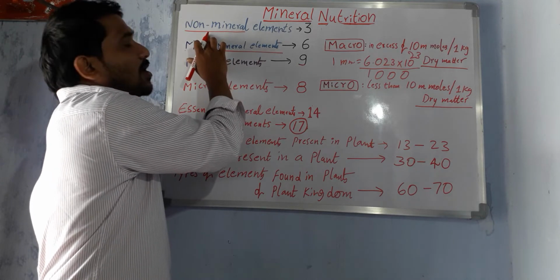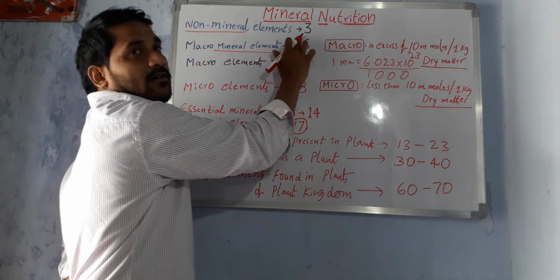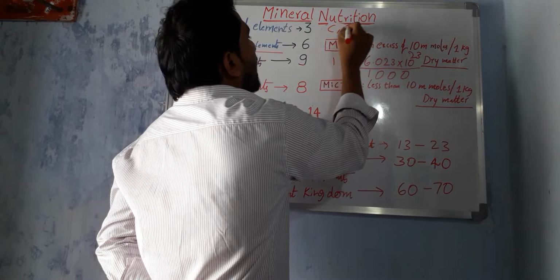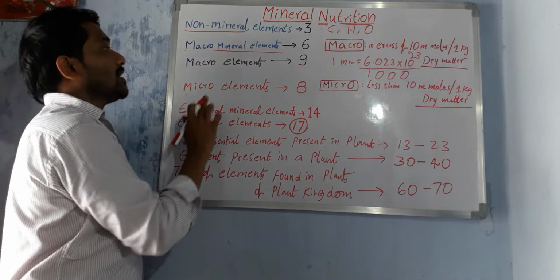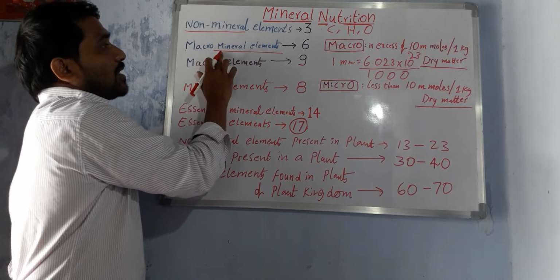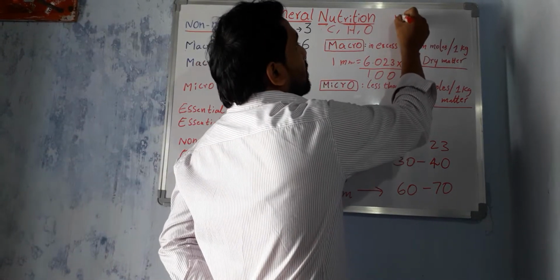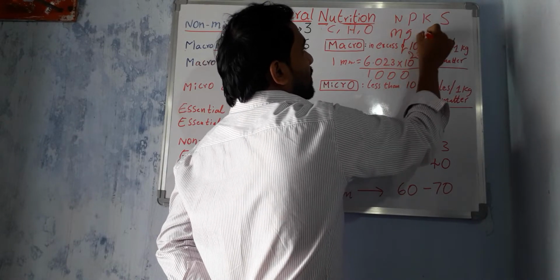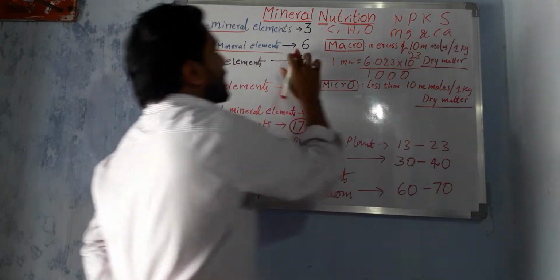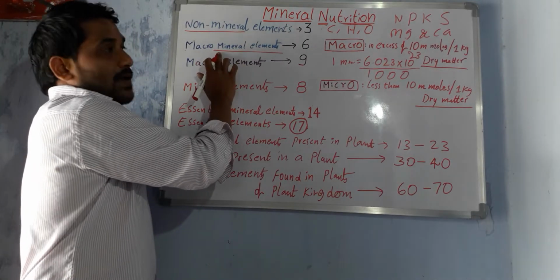The number of non-mineral elements is 3. What are they? Carbon, hydrogen, oxygen. These are non-mineral elements. What about mineral elements? Nitrogen, phosphorus, potassium, sulfur, magnesium, and calcium. These are mineral elements, right?